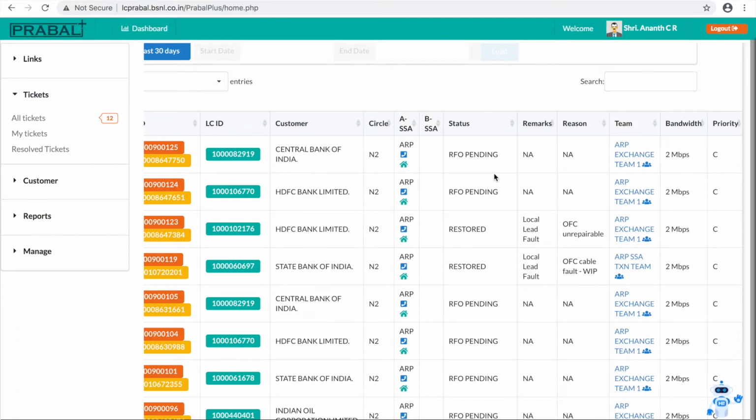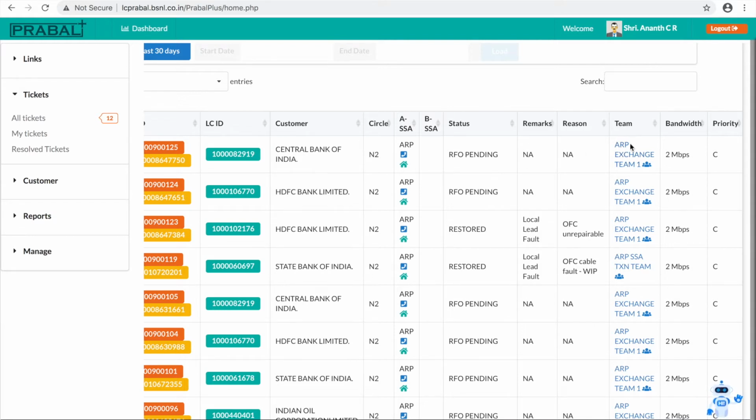Suppose the ticket is generated on day 1 in the source ticketing system, that is in Remedy. The ticket is immediately transferred to Prabal Plus. Before the team acts on the ticket, it is immediately closed in the source ticket. Then the status in Prabal Plus will be changed to RFO pending. That is, before taking action in Prabal Plus, the fault is restored and updated in the source ticketing system. In such cases, field units are required to give only the RFO pending.